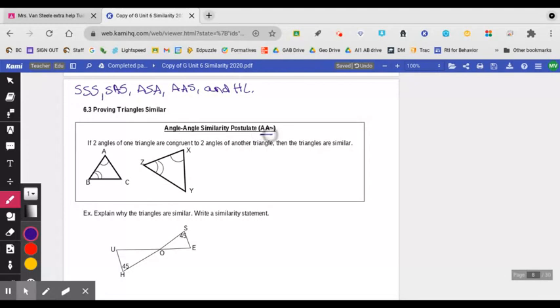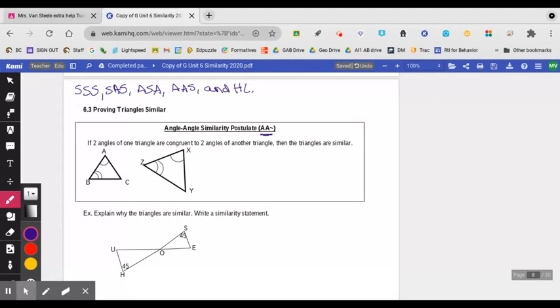So the first method is called angle-angle similarity. When you're proving them similar, you do have to put that little tilde at the end. That means similar. If two angles of one triangle are congruent to two angles of another triangle, then the triangles are similar.